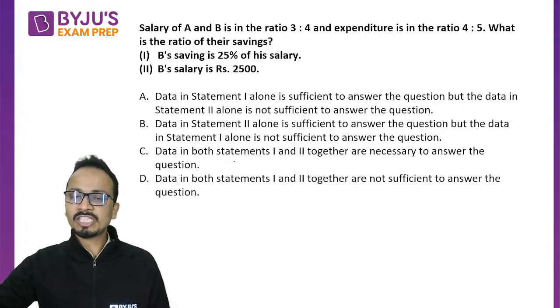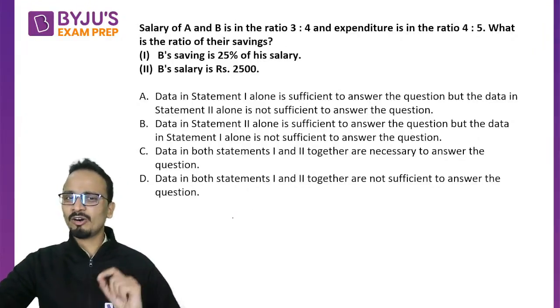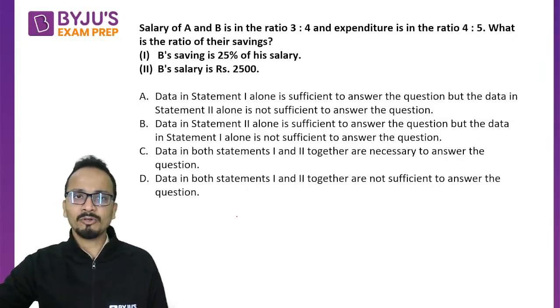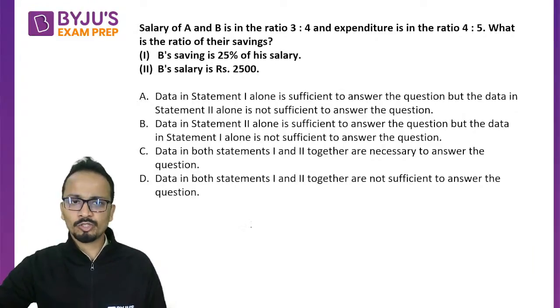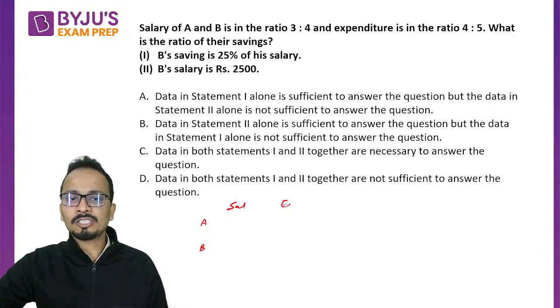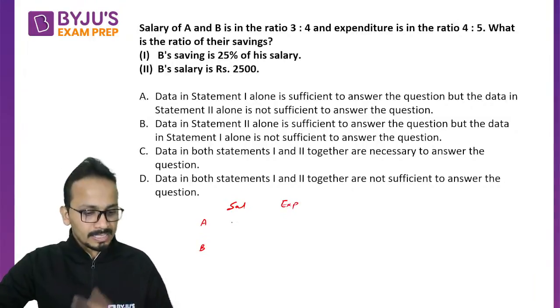All right, so let me start solving this question slowly. Meanwhile, all of you can keep solving and then post the answer. Now, salaries of A and B are in the ratio 3:4 and expenditures are in the ratio 4:5. Okay, so A, B, salary and expenses. So what is the ratio of salaries?